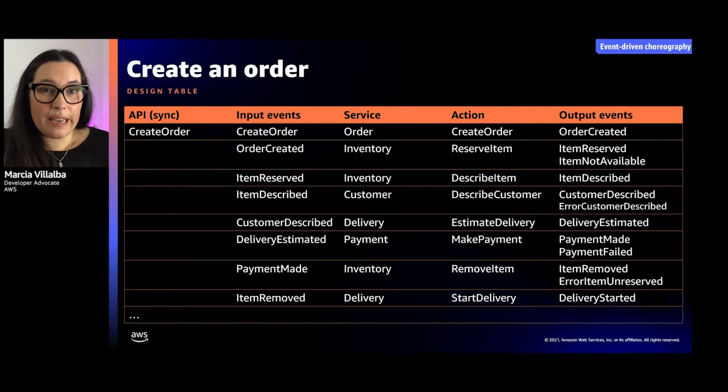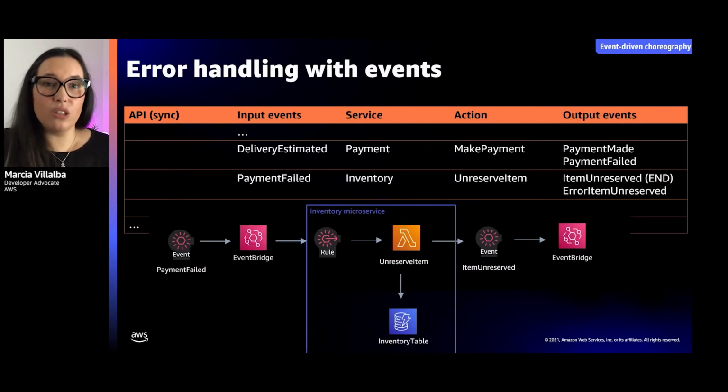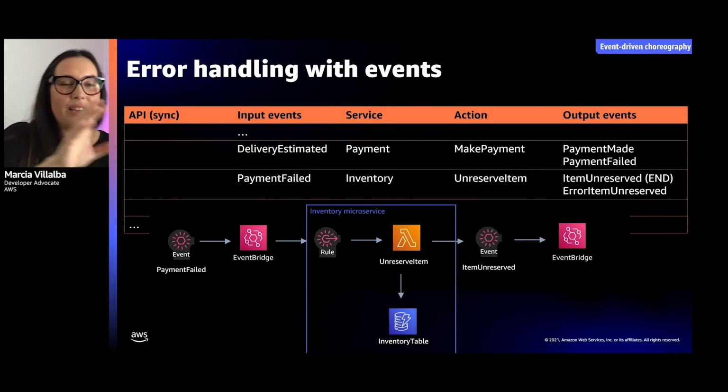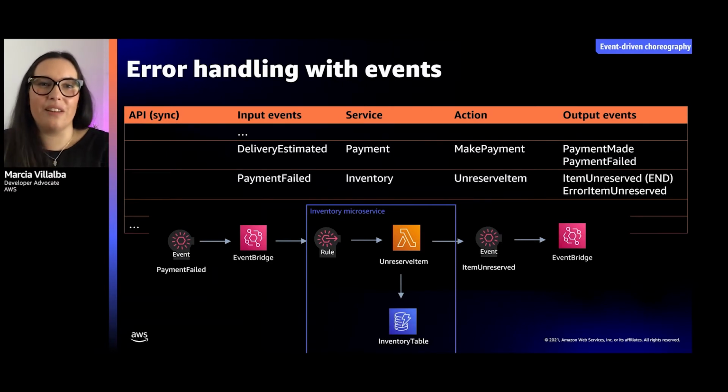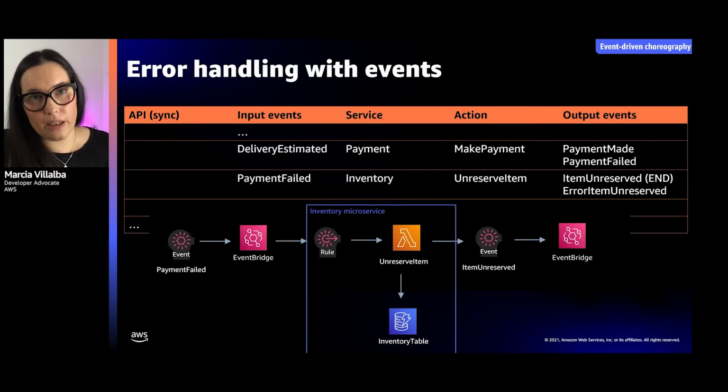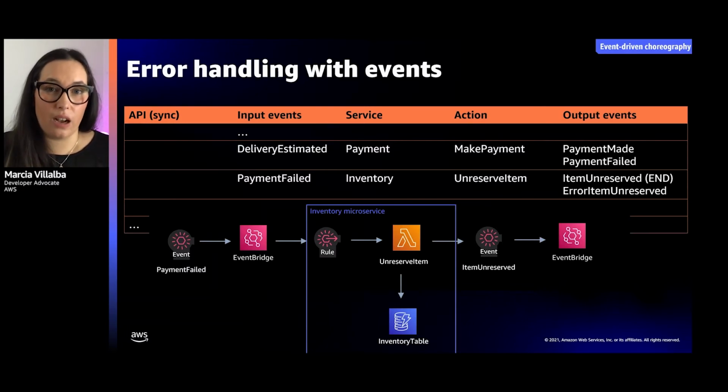So also, don't forget when you're implementing this to handle your errors. So when you think about the happy path, like the item is described and we get the customer address, then we start a delivery and the delivery goes. That's great. But what happens if the payment fails? What happens if the delivery fails? Then we need to do the compensatory action, like we do in the Saga patterns in the orchestration, in order to revert what we have done. So for example, if the delivery failed, now we need to reimburse the customer. We are getting the money back to the customer. We need to put the item back in our inventory. So all these things need to be taken into account.